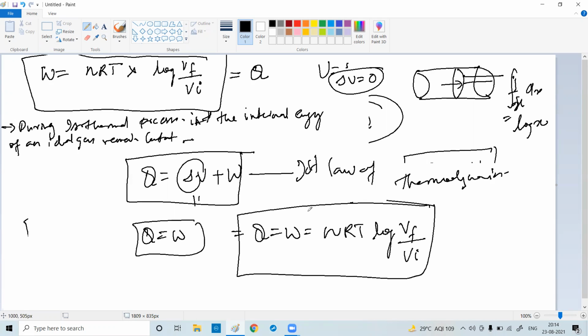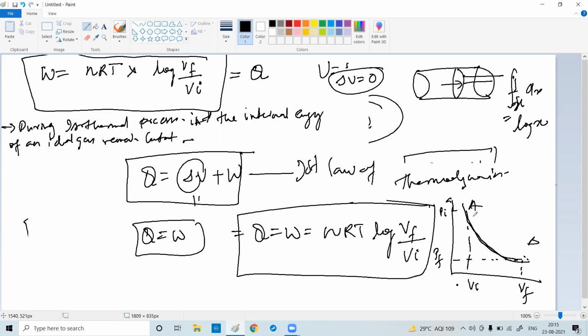Did you understand? Clear? And what will be the graph? The graph will be like this. This will be VI and this will be VF.